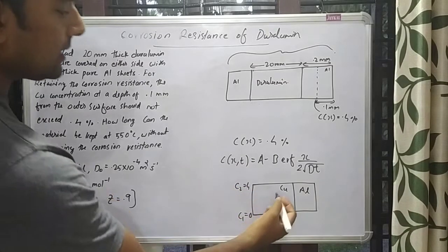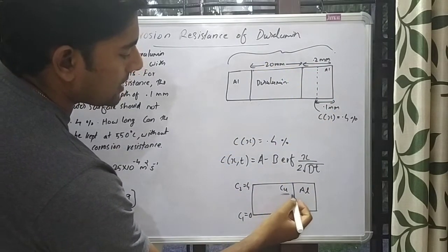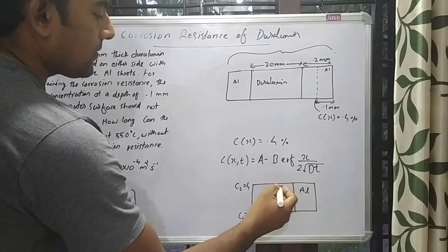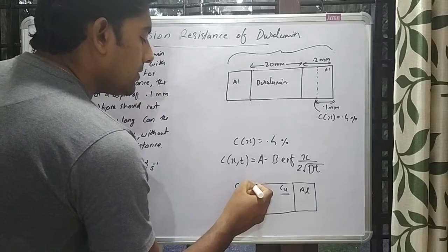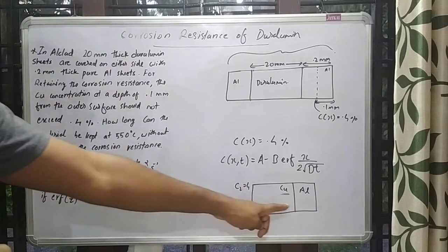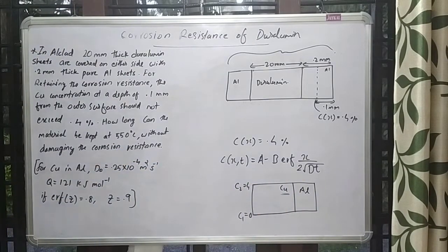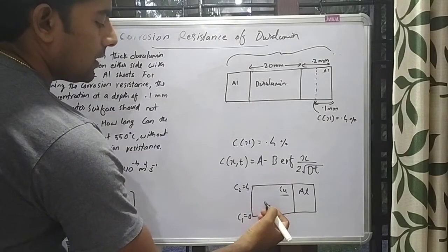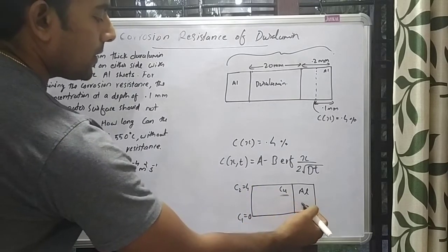Look here. This is the duralumin, and this is the copper concentration. Copper is diffusing from duralumin to aluminum. The concentration of copper in duralumin is 4%, and in pure aluminum it is 0%.